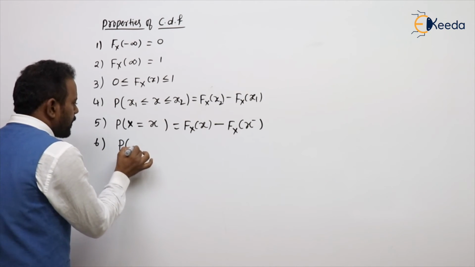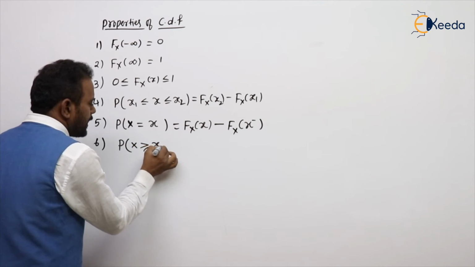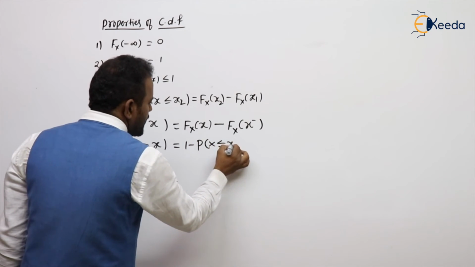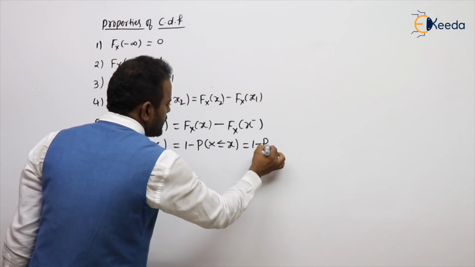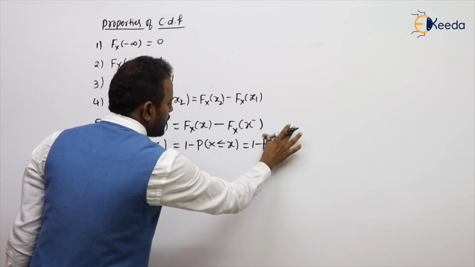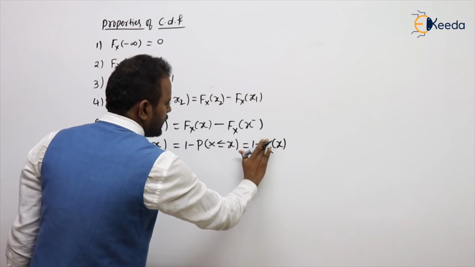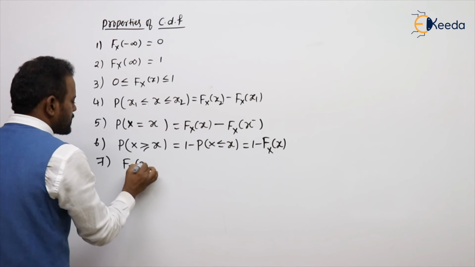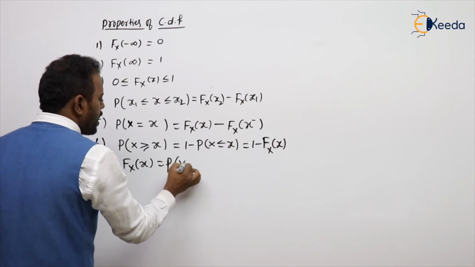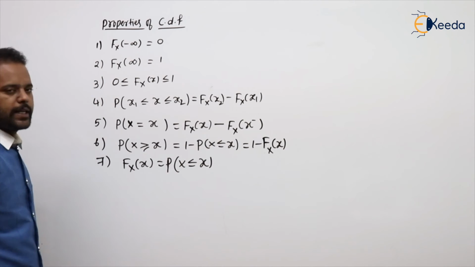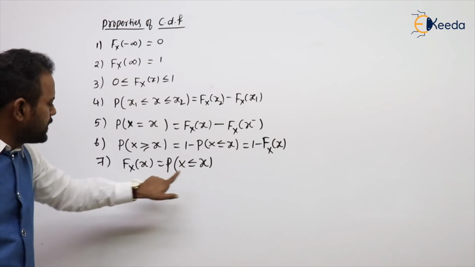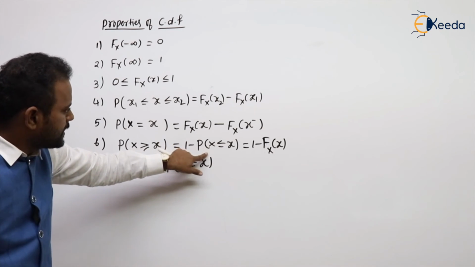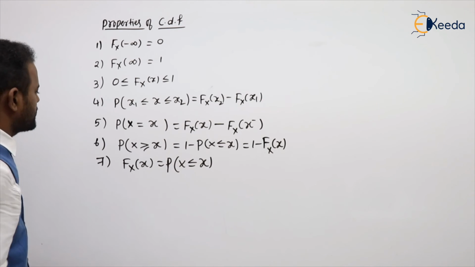If I want to calculate the probability of the random variable greater than x, that is nothing but 1 minus the probability of X less than or equal to x. That is 1 minus Fx of x, because the definition of Fx of x is the probability of the random variable up to that instant. Less than or equal to x means that itself. If you want greater, total probability is 1, so 1 minus this, which is 1 minus Fx of x.